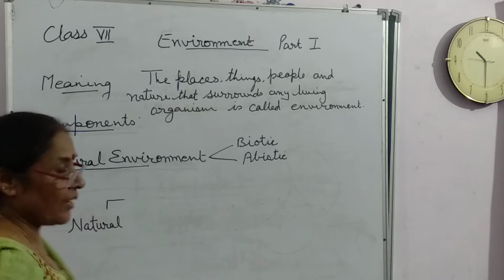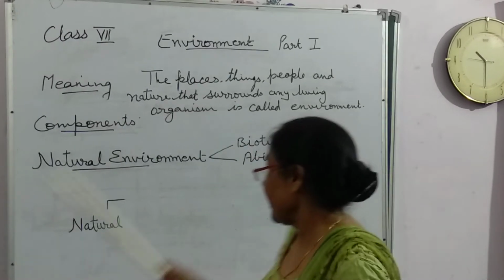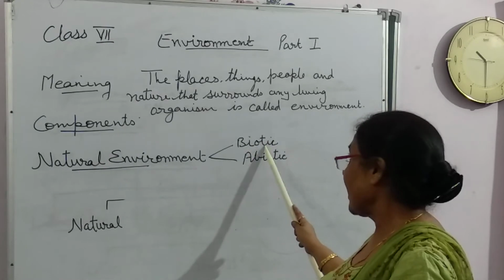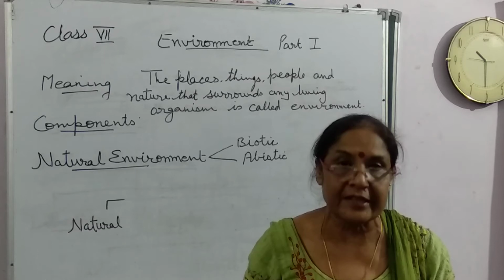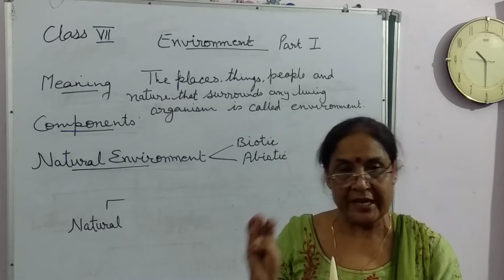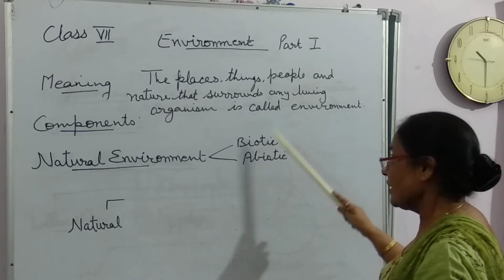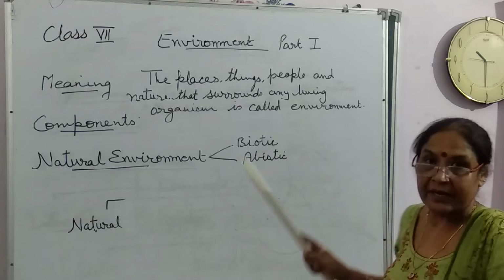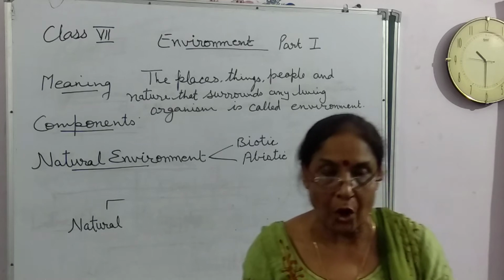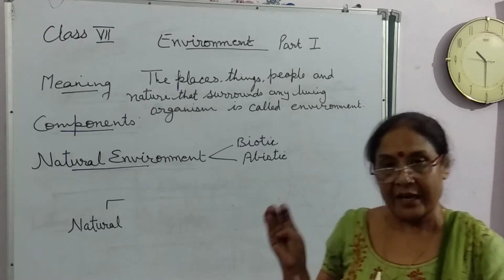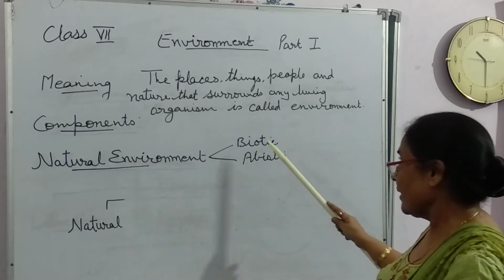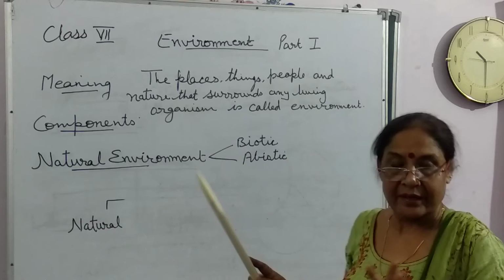So the natural environment is again bifurcated into biotic and abiotic environment. Biotic environment means it is related to living things. Living things means those which have life, for example human beings, plants and animals. All three come in this biotic category. And abiotic means it is related to non-living things, for examples air, water, land, sun, moon, etc. Clear? Biotic and abiotic.